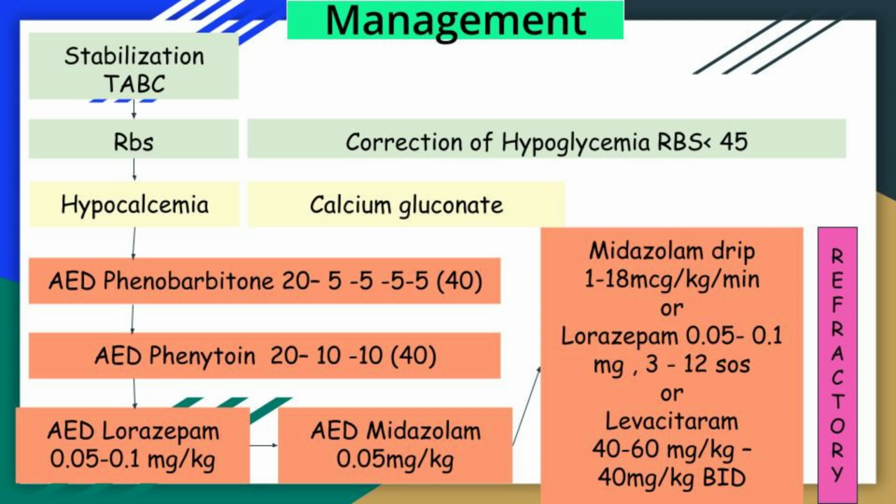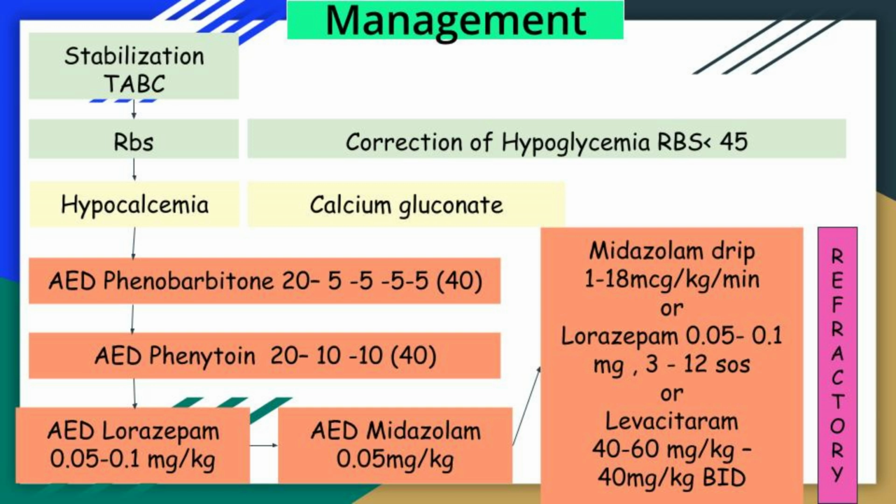After giving calcium also, if there is continuous seizure, then the third step is to administer phenobarbital. The loading dose is 20 mg per kilogram. This also has to be given as an infusion with dilution. If after giving the 20 mg loading of phenobarbital, convulsion is still happening, then it can be repeated up to 40 mg per kilogram. And once the 20 mg per kilogram loading is given, the maintenance should be given, 5 mg per kilogram 12 hourly. If even after reaching 40 mg of phenobarbital there is still a seizure, it means it is time to give phenytoin or fosphenytoin.